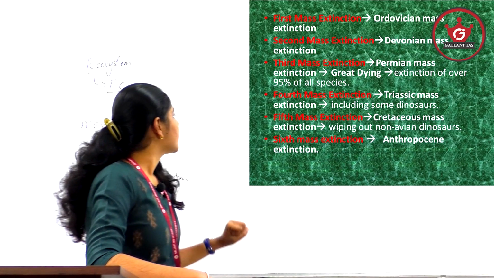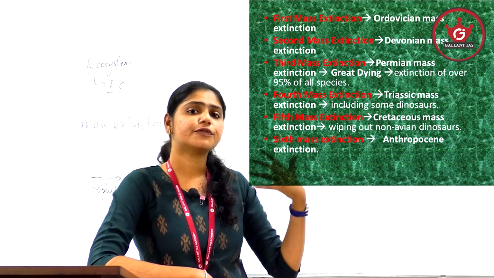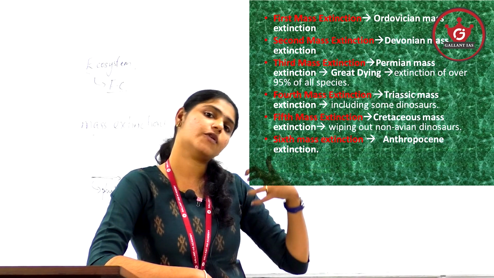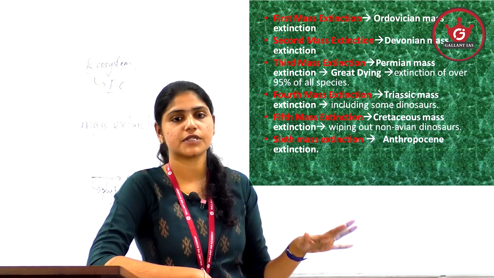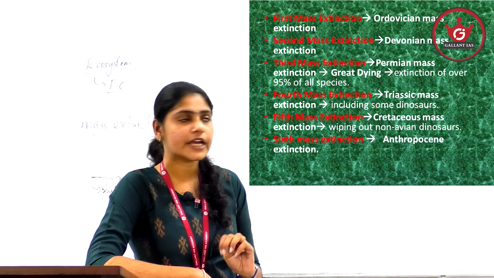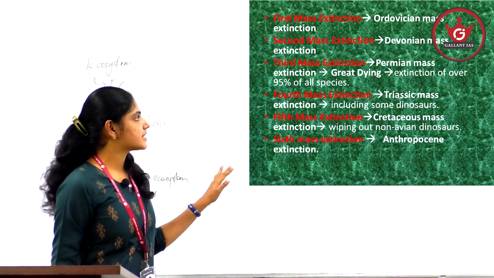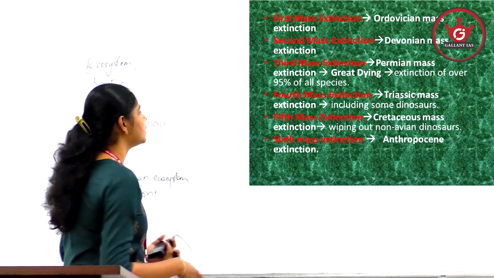Now we have already said that 5 episodes of mass extinction have already occurred. So you need to know which are the 5 episodes and their related facts and figures. The first mass extinction is known as the Ordovician mass extinction.